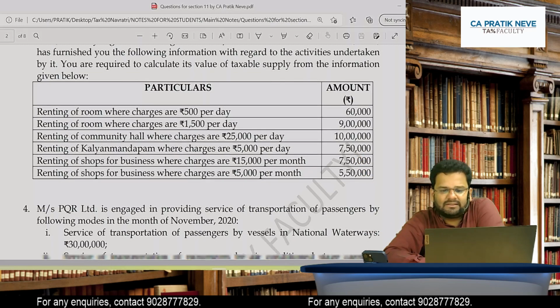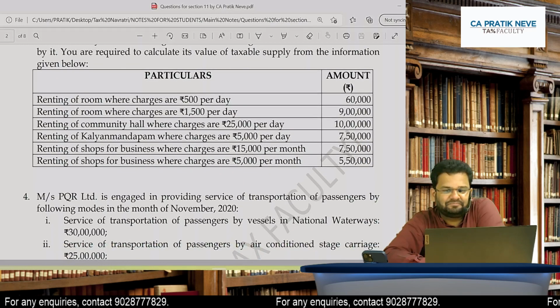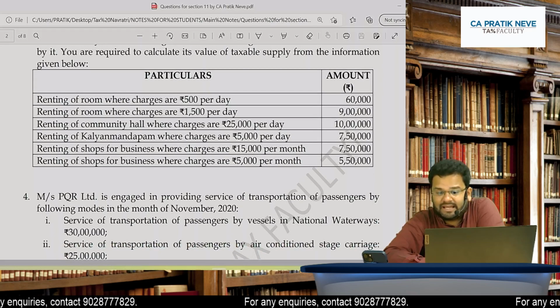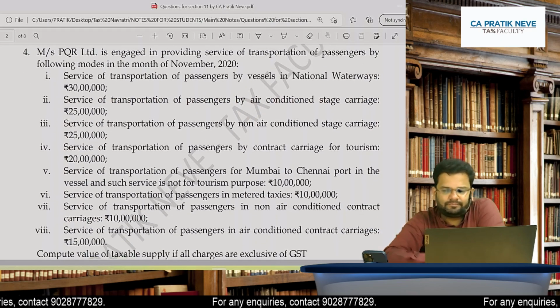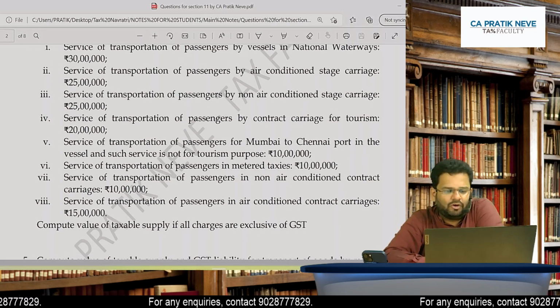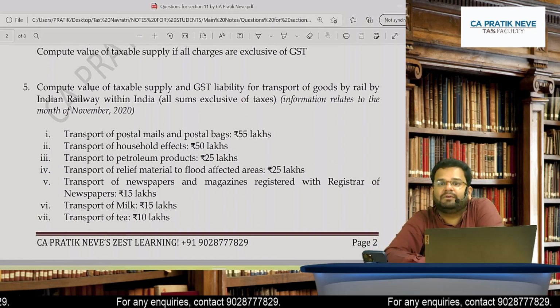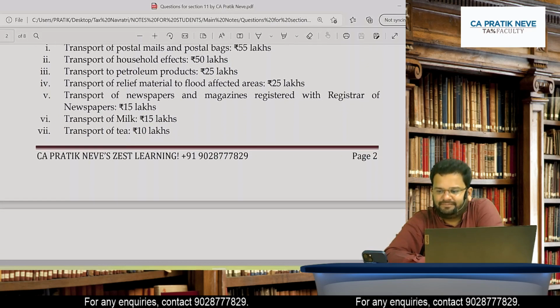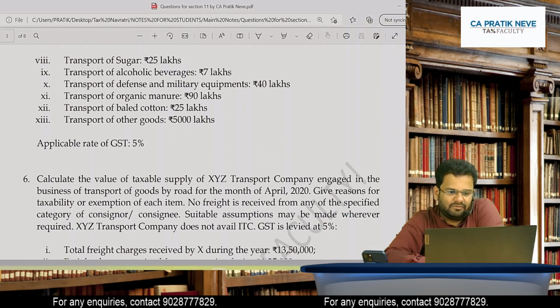What's your final assessable value? 26,50,000. Wonderful, wonderful. All of you got it? Comfortable? Yes, sir. Wonderful.